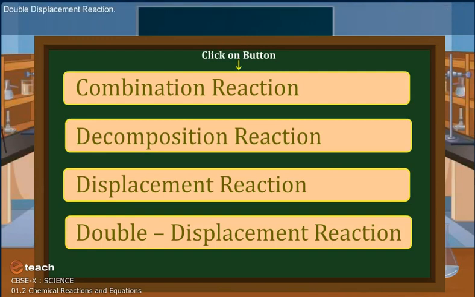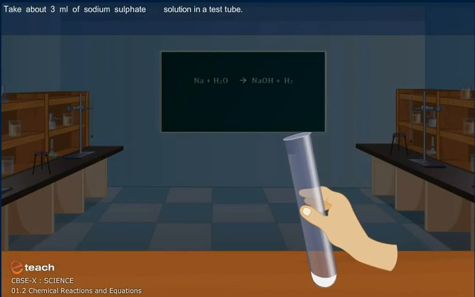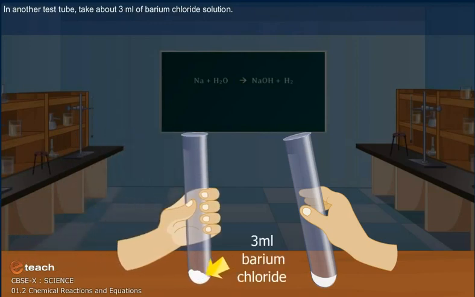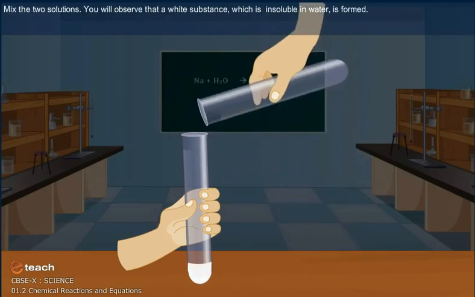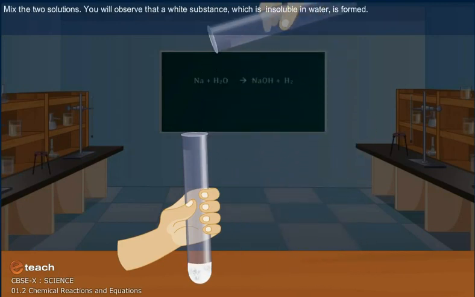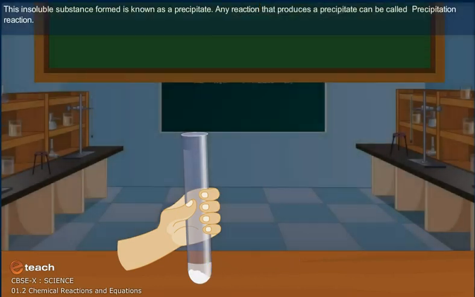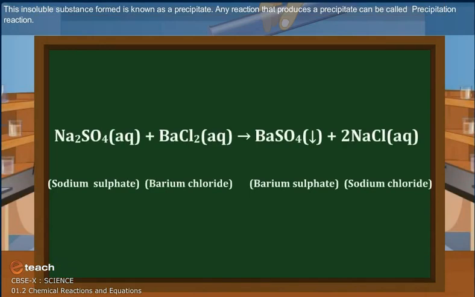Double displacement reaction. Take about 3 ml of sodium sulfate solution in a test tube. In another test tube, take about 3 ml of barium chloride solution. Mix the two solutions. You will observe that a white substance which is insoluble in water is formed. This insoluble substance formed is known as a precipitate. Any reaction that produces a precipitate can be called a precipitation reaction.